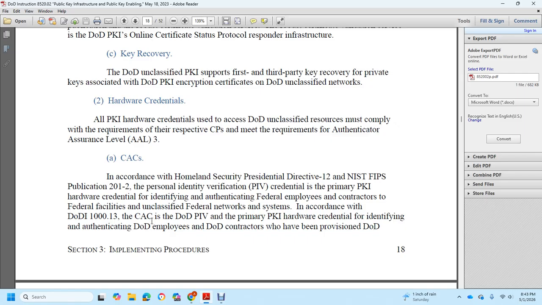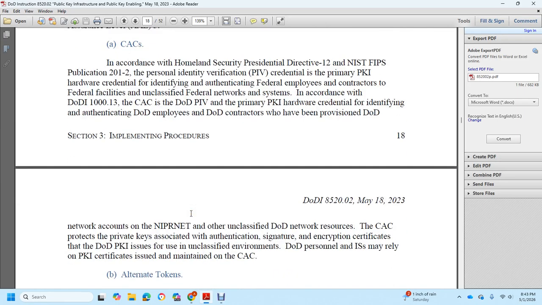The Common Access Card is the personal identity verification primary public key infrastructure hardware credential for identification and authentication of DoD employees and DoD contractors who have been provisioned DoD network accounts on the National Internet Protocol Network, otherwise known as unclassified DoD network resources. The common access card protects the private keys associated with authentication, signature, and encryption certificates. The DoD public key infrastructure issues them for use on unclassified information. DoD personal information systems must rely on public key infrastructure certificates issued and maintained on common access cards.